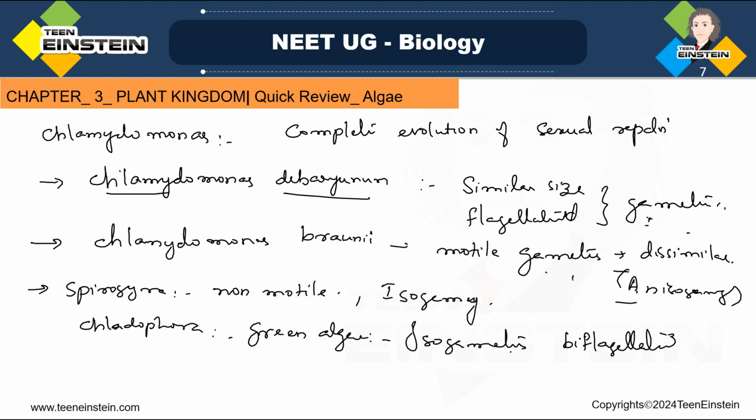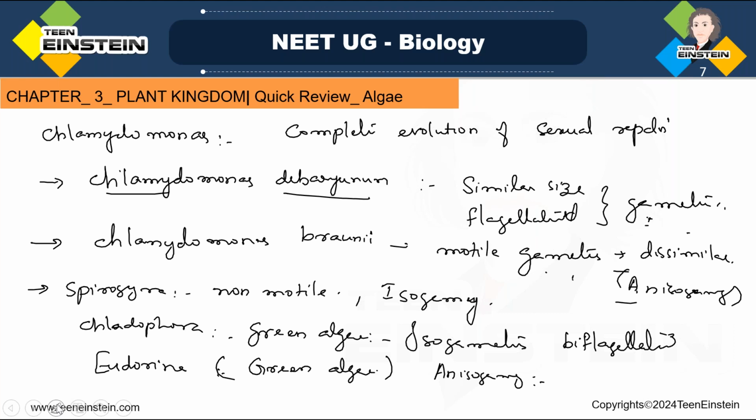All the isogametes are biflagellated, so you can see that in Cladophora. Next, Eudorina, which comes under green algae. Here there is anisogamy. That means gametes are of different types and fusion between these two gametes will take place, and these gametes are dissimilar in size. So anisogamy is taking place.